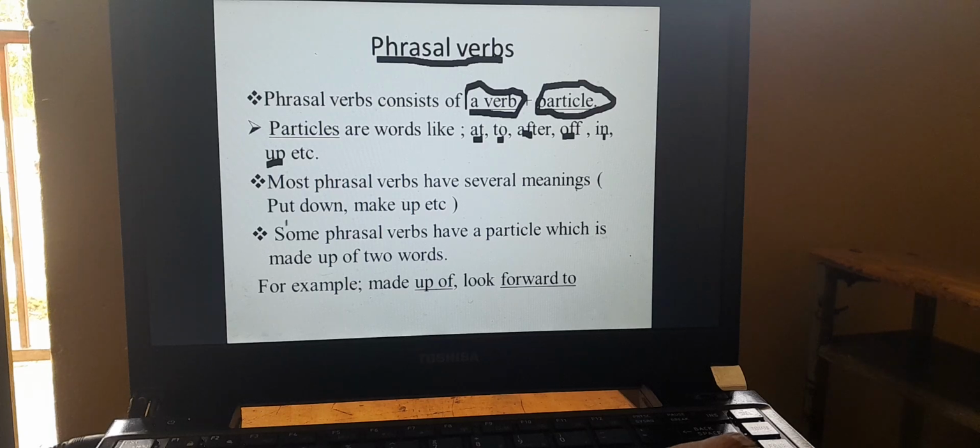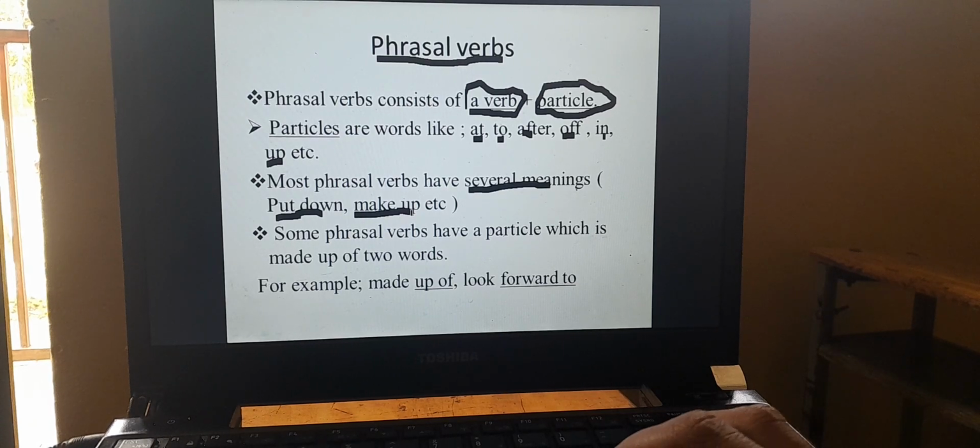For example, put down and make up are some of the phrasal verbs that can have several meanings. So we should learn more about phrasal verbs in order to express our ideas effectively using phrasal verbs in English.